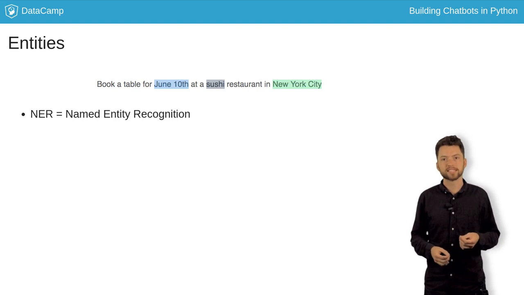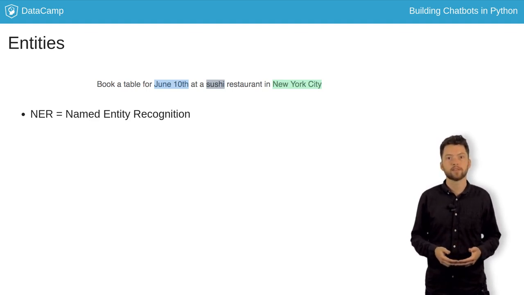This is almost exactly the same problem we're describing here. The difference is that NER usually aims to find universal entities, like the names of people, organizations, dates, etc. In the case of bots, you often want a narrower definition of your entities that are specific to your domain.